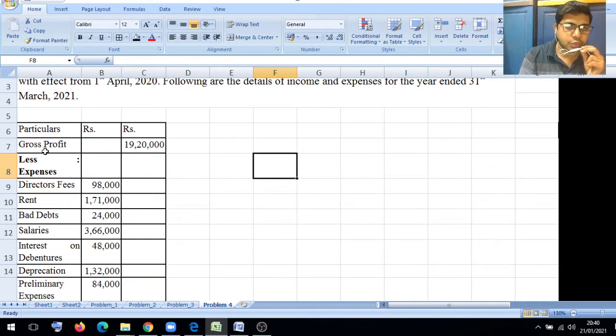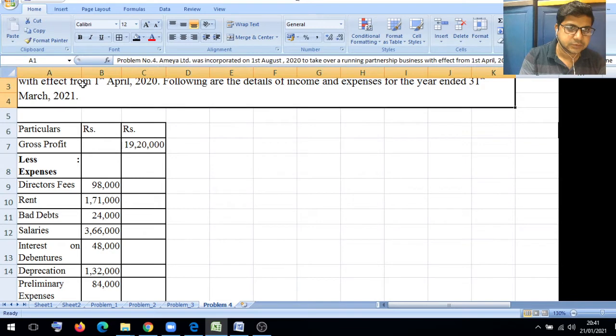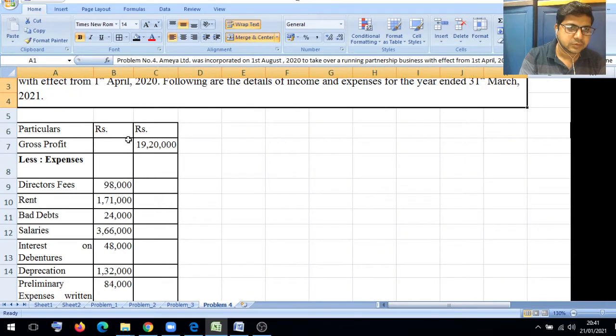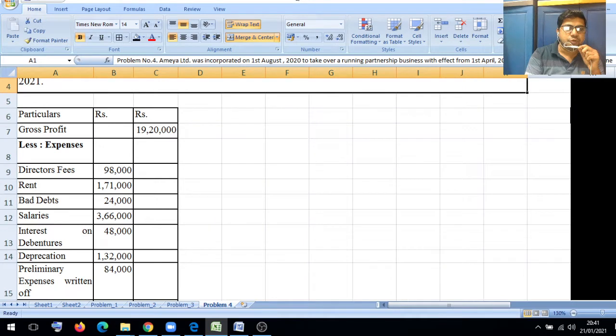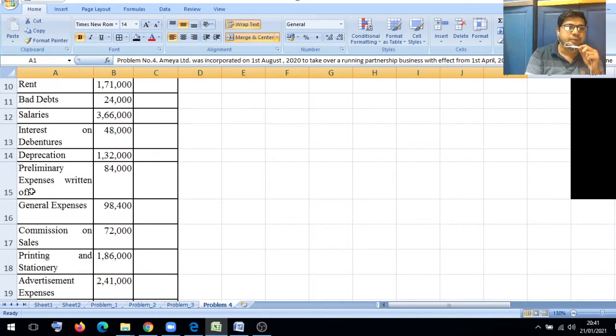Gross profit 19 lakh 20,000, less expenses: directors fees 98,000, rent 1,71,000, bad debts 24,000, salaries 3,66,000, interest on debentures 48,000, depreciation 1,32,000, preliminary expenses written off 84,000, general expenses 98,400, commission on sales 72,000, printing and stationery